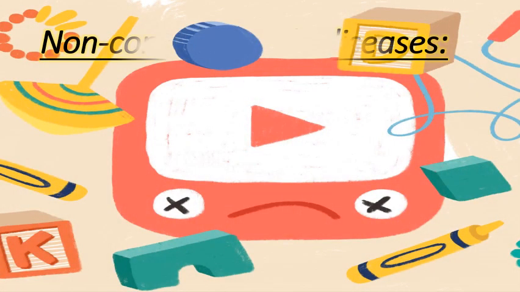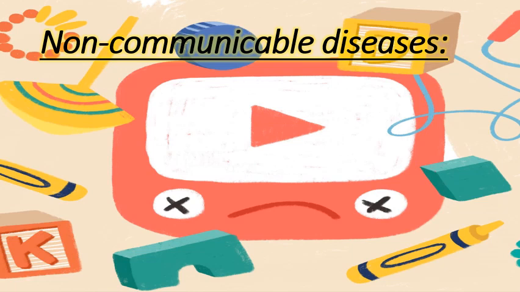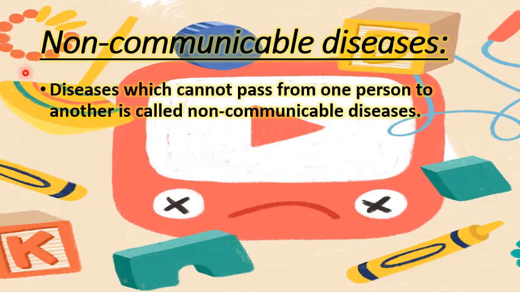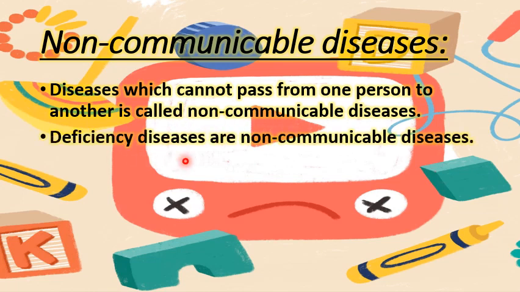Now here comes another kind of disease, non-communicable diseases, which are the opposite of communicable diseases. So what should be the definition? The diseases which cannot pass on from one person to another are called non-communicable diseases. Deficiency diseases are non-communicable diseases. We have learned the deficiency diseases in detail. We have seen that deficiency diseases are caused by the deficiency of different nutrients. Okay, not the viruses, not the bacteria, but the deficiency of nutrients.